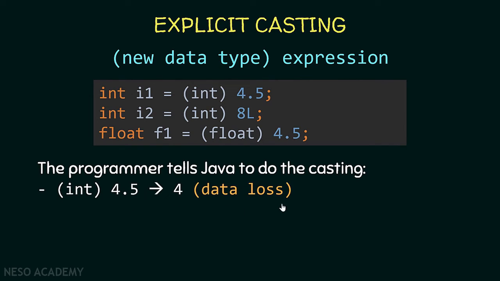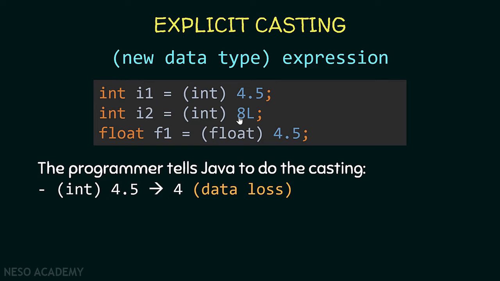As you can see, there is data loss. We lost 0.5, and this is why implicit casting cannot happen. Sometimes there is a possibility of losing data, and this is an example. After 4.5 is converted to 4, it is now an integer, and we can store it inside the integer i1 without any problems, right?